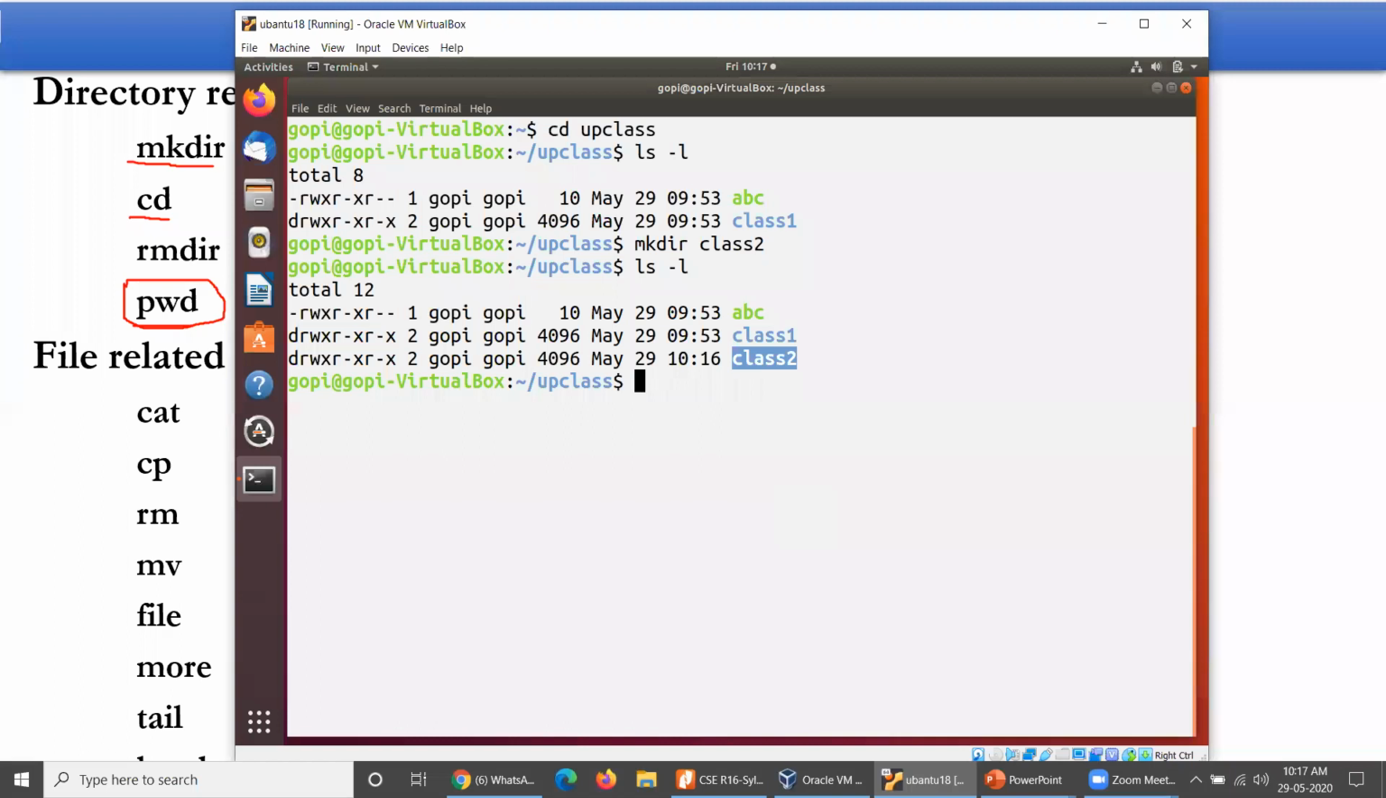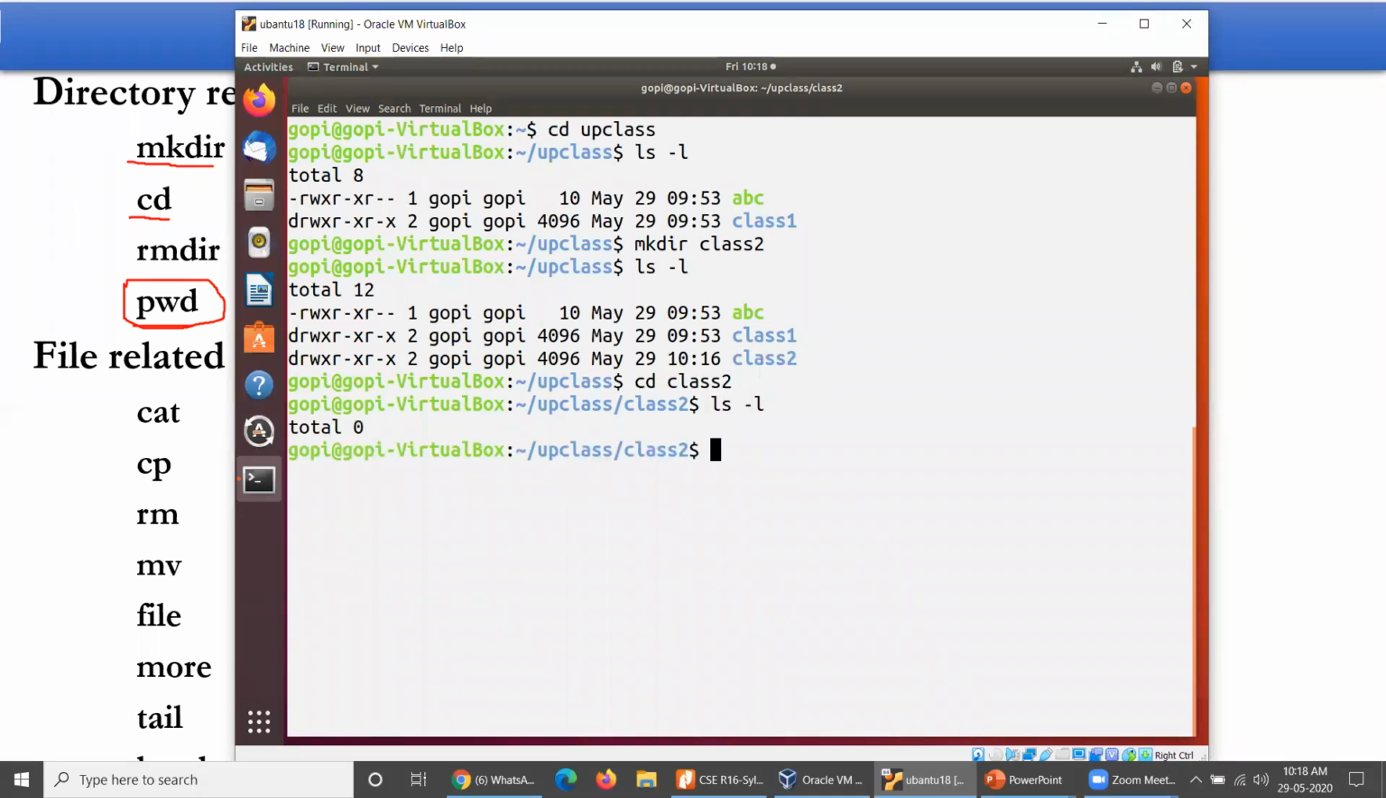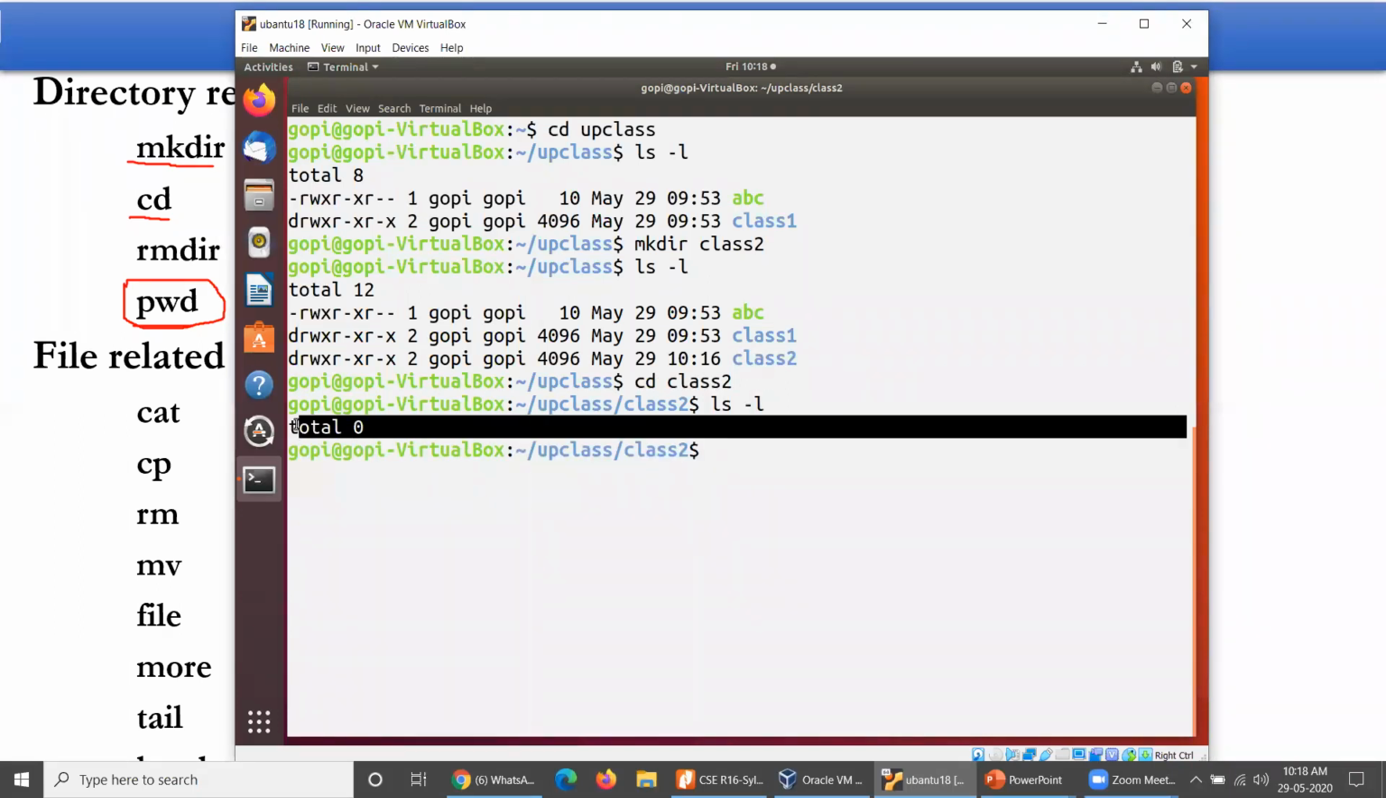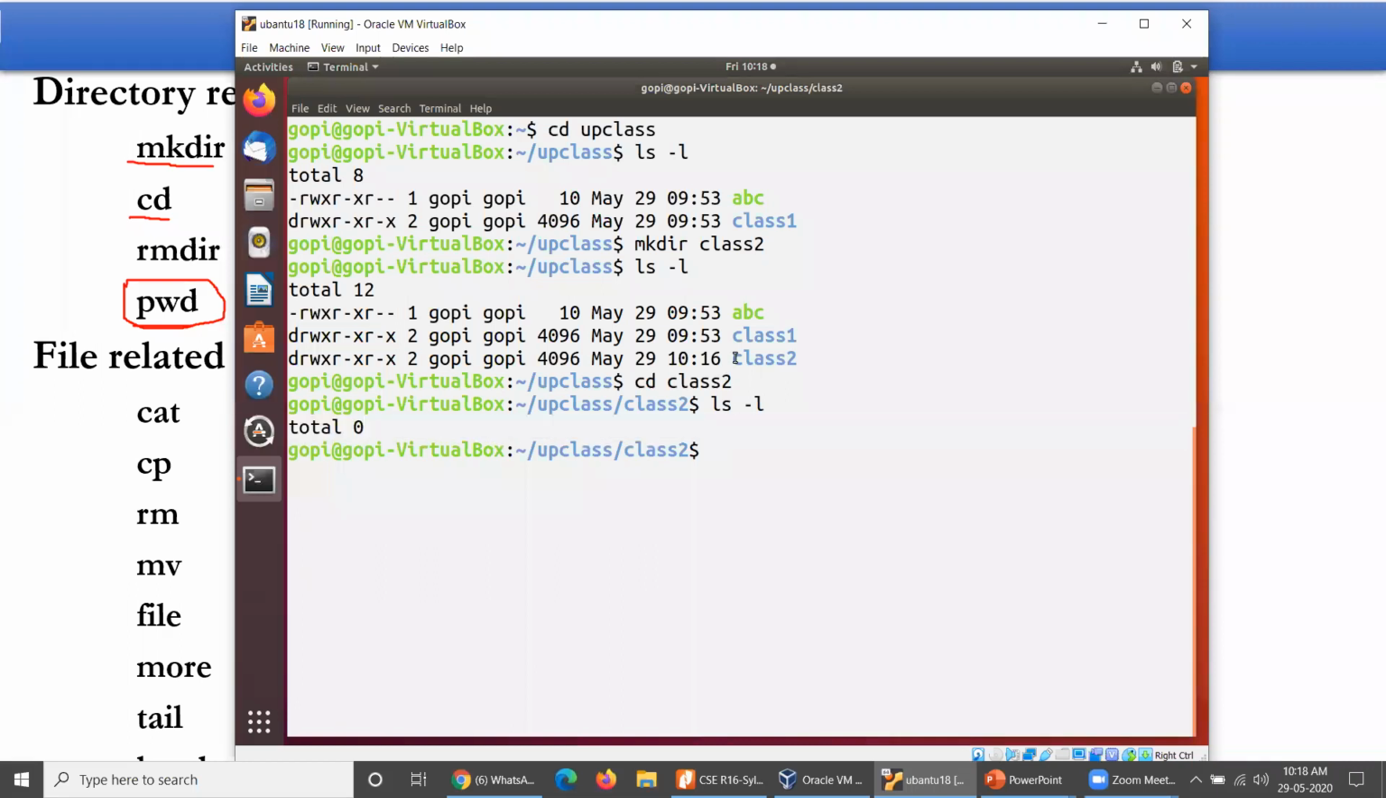You just enter into that particular directory, class 2, and apply ls -l. If you take ls -l, the total number of files available here is 0. If total is equal to 0, yes, the directory you have created just before is empty. So you must take care whether this particular directory is empty or not. That is the first point you need to remember while operating rmdir.